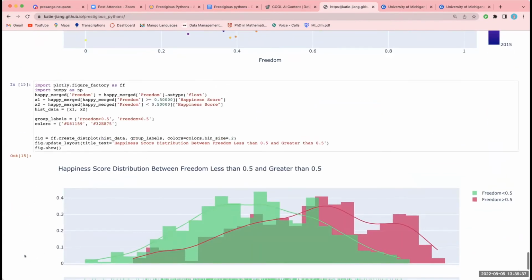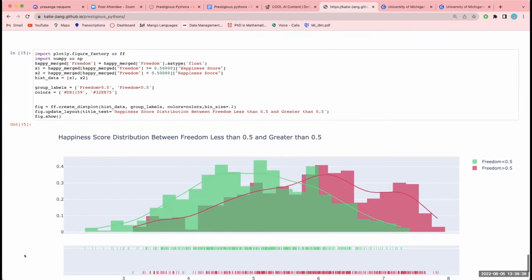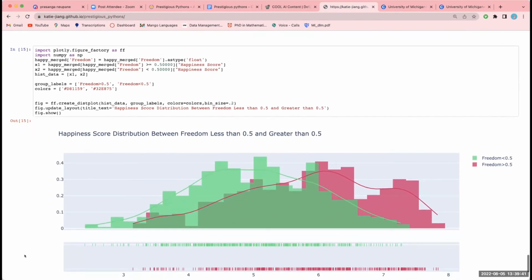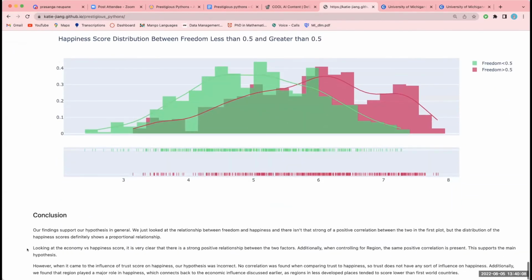So I found that the average mean of the freedom for every country was around 0.5. As you can see, the green are the countries with a freedom score less than the mean, and the pink is the countries with a freedom score greater than the mean. Then you can see that the countries with more freedom tend to have higher happiness scores, as they're more distributed to the right. So we can conclude that countries with more freedom do tend to be happier.